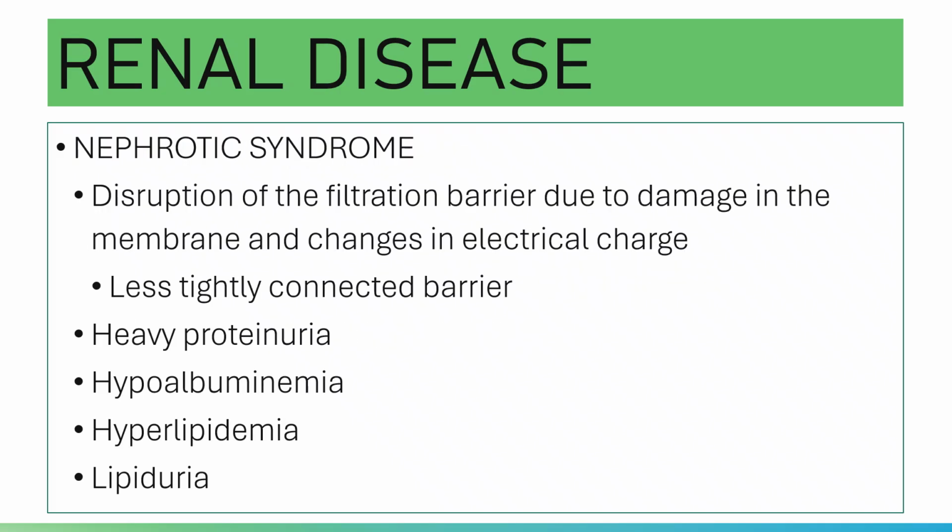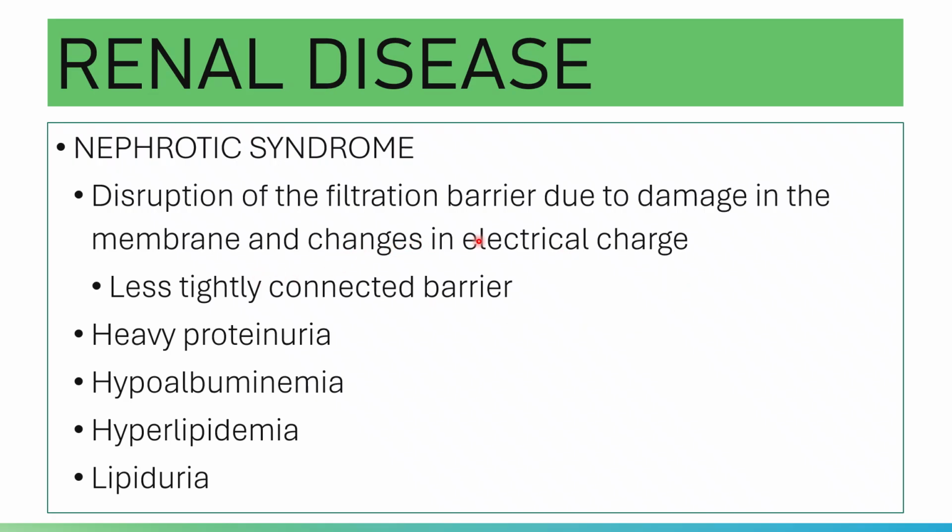When you say nephrotic syndrome, there is an increased glomerular permeability. In nephrotic syndrome, there is a disruption in the filtration barrier that will cause massive proteinuria.